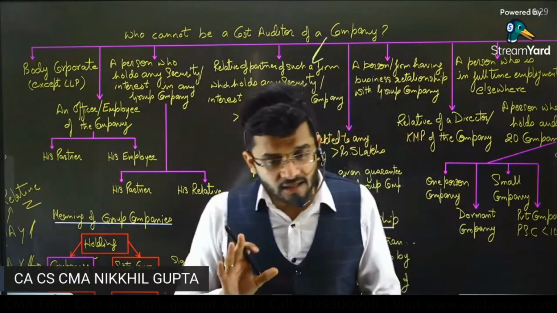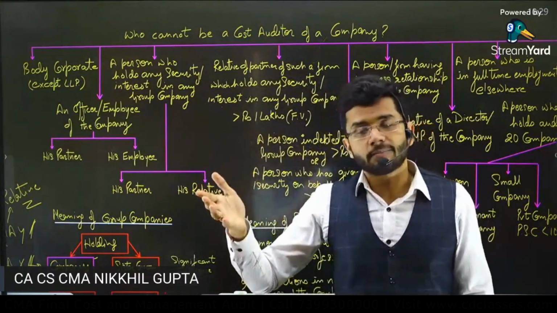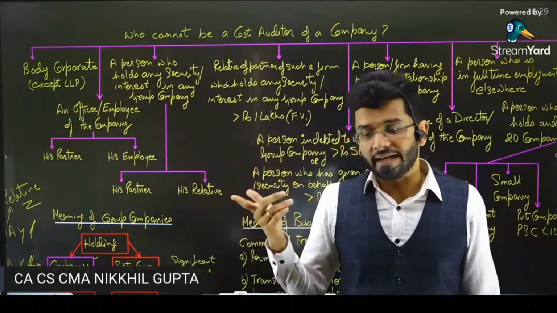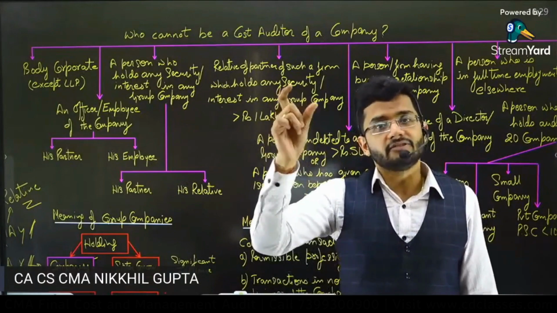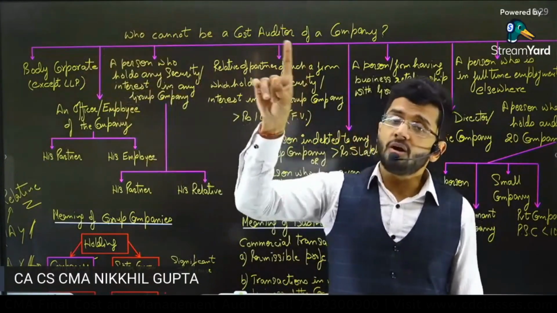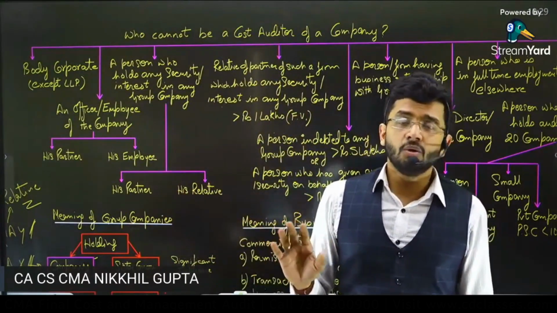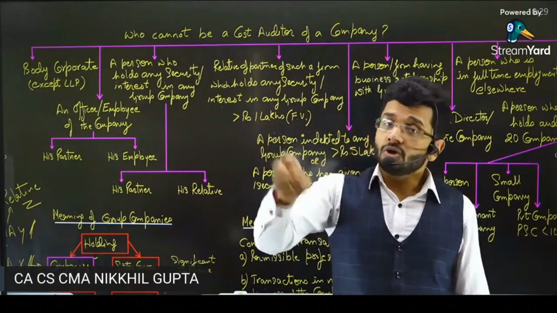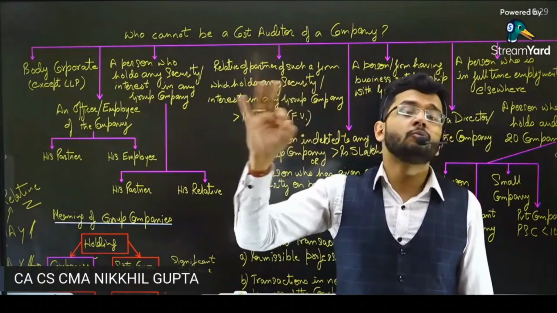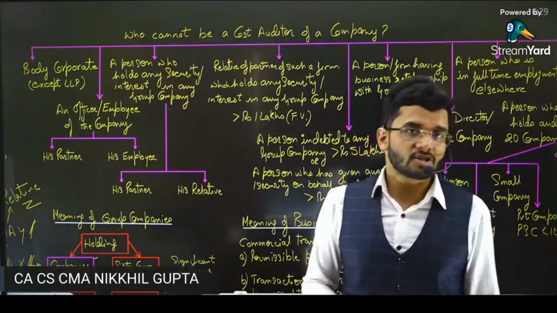And yes, guys, the clock has started ticking. Gaurav asks why, because there's an indirect relationship and there's some leeway which is given. The reason is that there's some benefit which is given. If you're a relative of a partner, then you're allowed to hold 1 lakh rupees of shares. That's okay. Beyond that, you're not allowed to hold. But if you're the partner, then you're not allowed to hold even a single rupee of share in that company which you propose to audit. That is the leeway, the relaxation which is given.